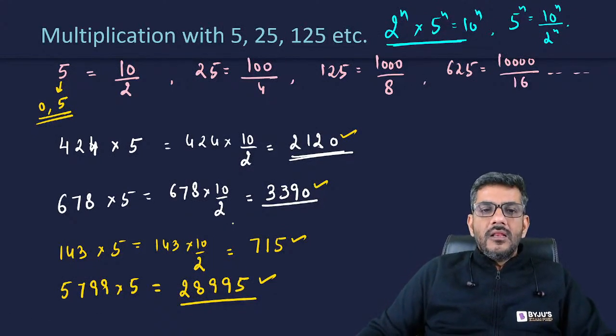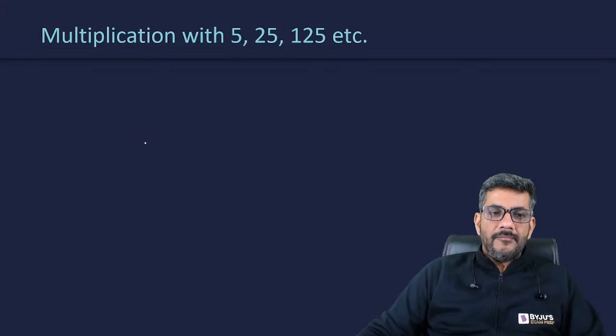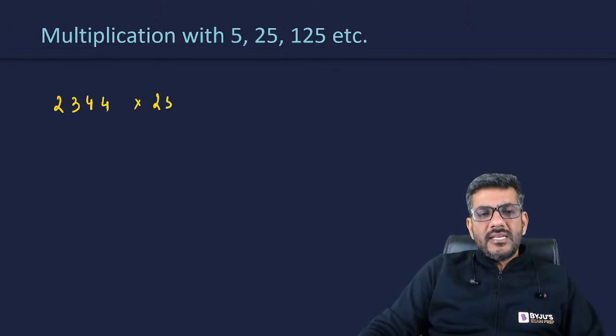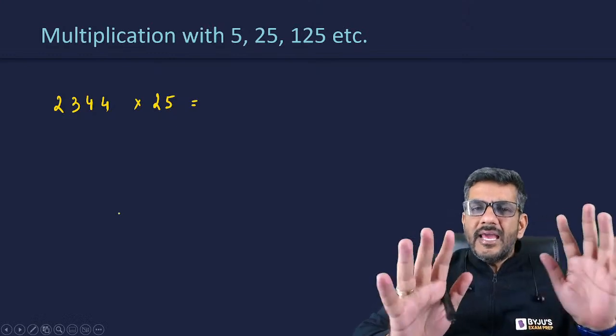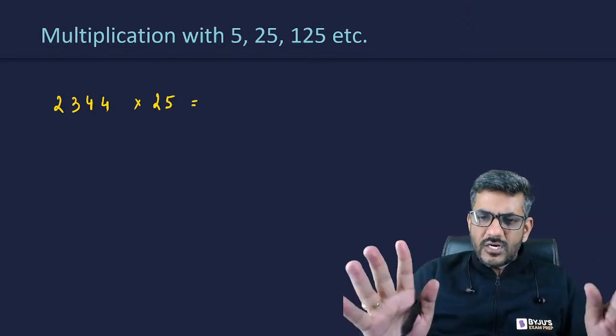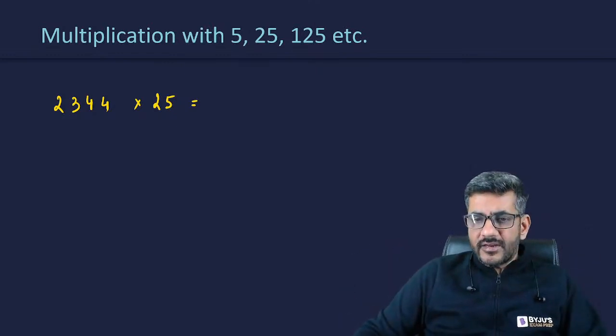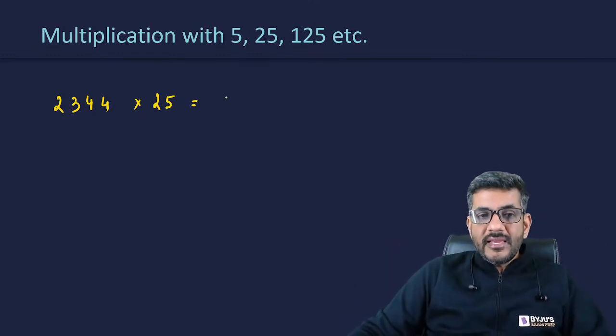Now let's talk about 25 as well. What if I have a number like 2344 that is to be multiplied by 25? See, anyways, it is not that easy. Even if you are doing 2344 into 25, that is not an easy task anyway. It's slightly difficult to do. But how can you make it easy here?